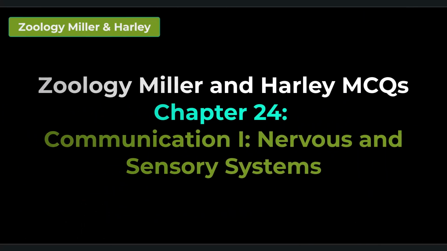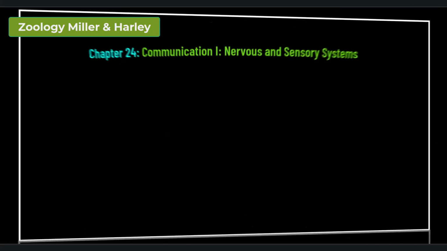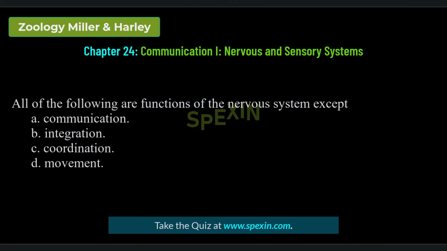Zoology Miller and Harley MCQs. Chapter 24. Communication 1 Nervous and Sensory Systems. Let's start. All of the following are functions of the nervous system except communication, integration, coordination, movement.